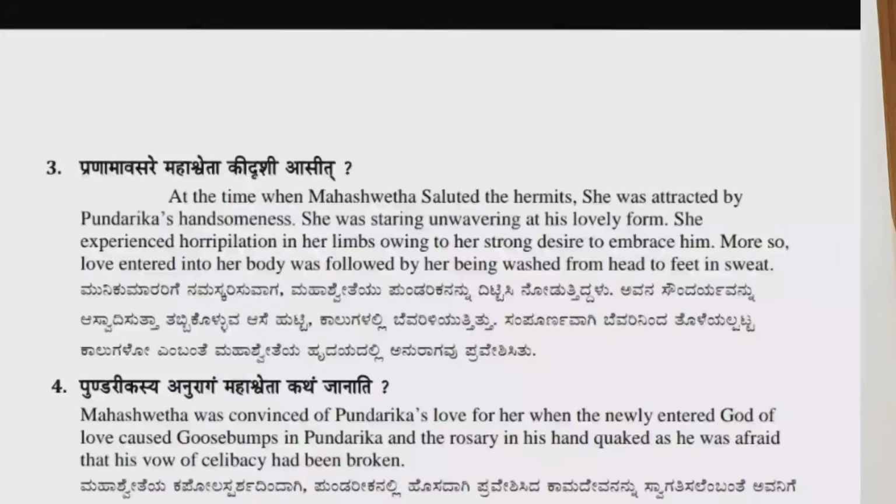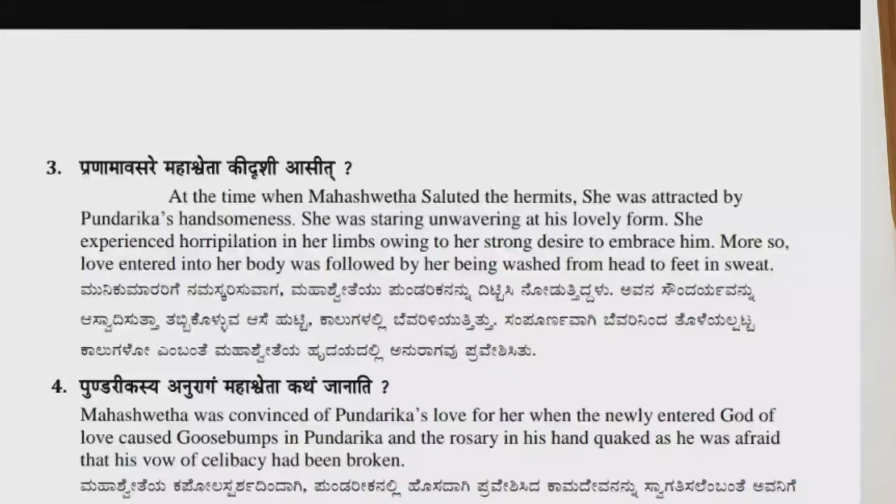Next question is Pranamavasare Mahashweta Kidrishi Asit. How was Mahashweta while offering salutation? Answer is, Mahashweta saluted the sages, that has come in the lesson Anuragodayaha. At the time when Mahashweta saluted the hermits, she was attracted by Pundarika's handsomeness.